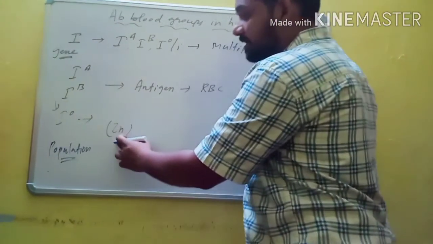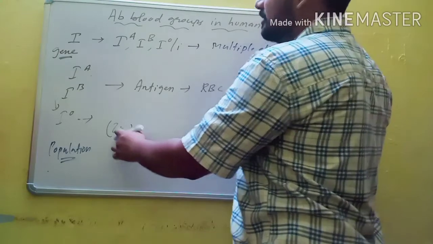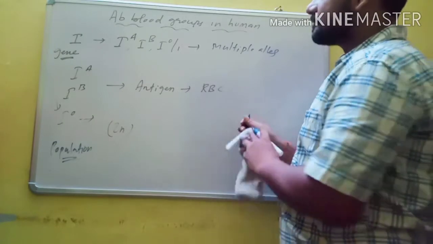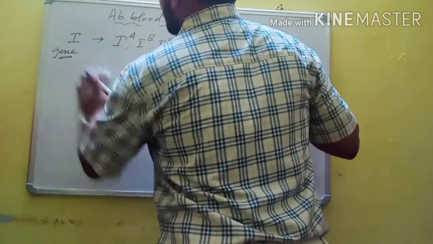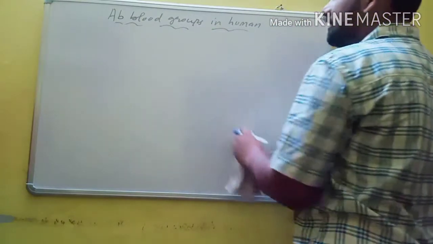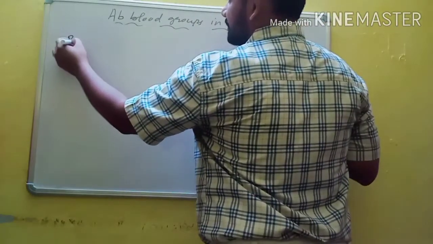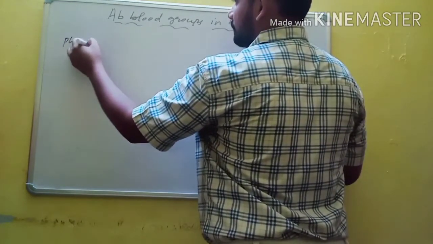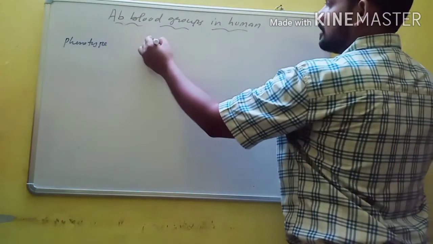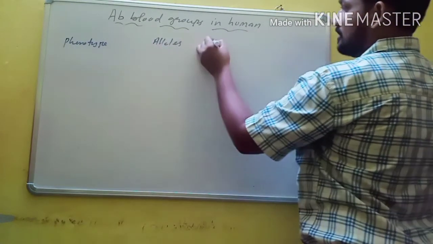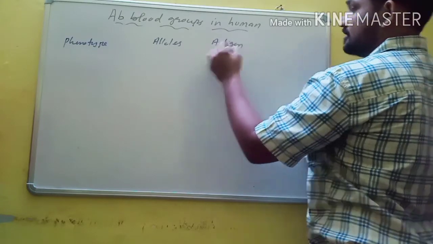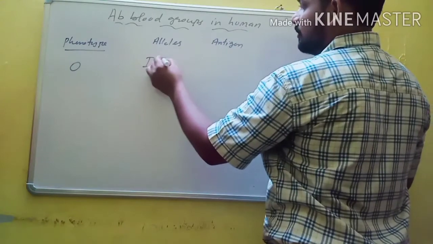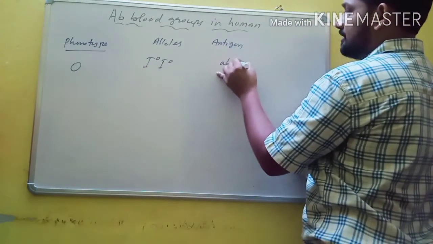So a human being is a diploid organism, so it contains any two of the three alleles. So what are the possible phenotypes present in blood groups? For example, this is the phenotype, and these are the possible alleles and antigens. For example, blood group O contains only IO and IO. It does not produce any antigen.